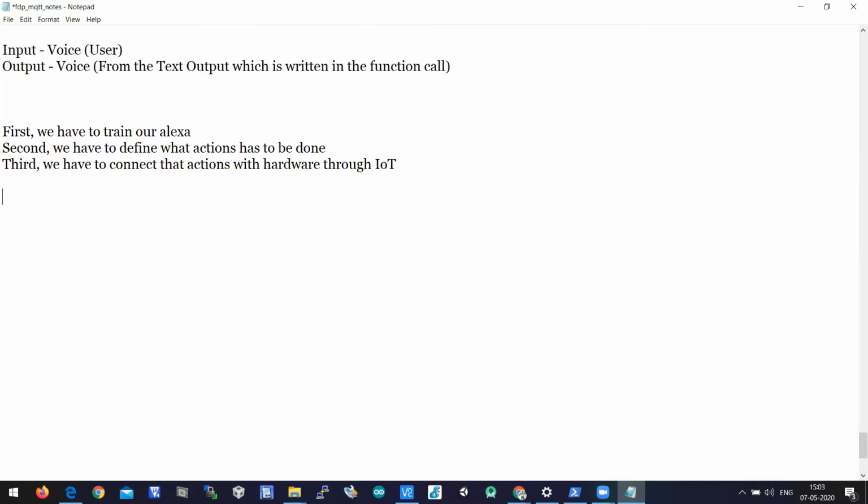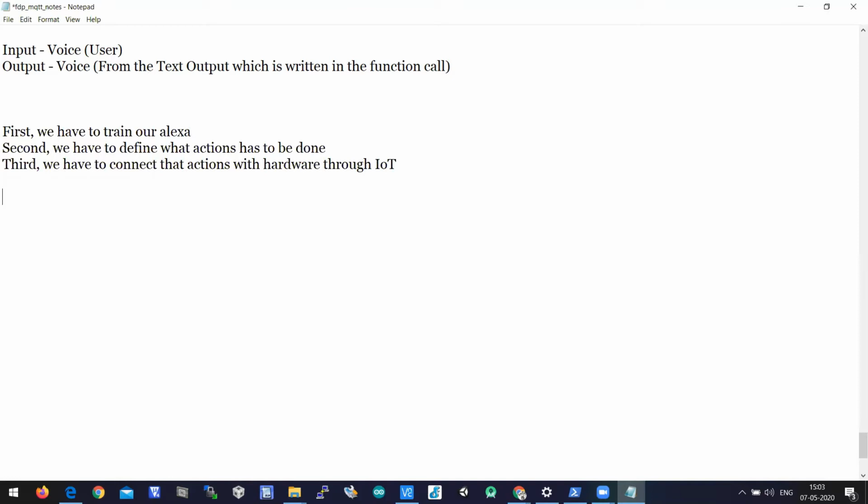We have to train our Alexa with a skill, and second, we have to define what kind of actions have to be done based on the skill that we train. Third, we have to connect those actions with hardware, because as it is IoT, it is not like a Book My Show app, right? Book My Show is completely related to a software skill, but when you talk about IoT we will have both hardware and software. So we need to create a hardware skill so that those actions will be connected to hardware, and the hardware will be doing the action here.